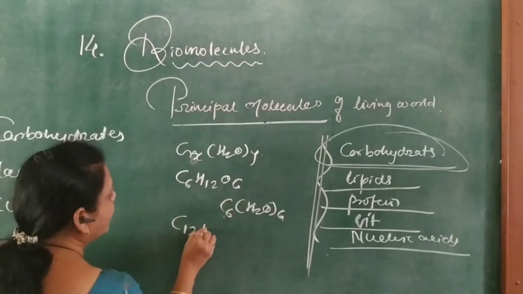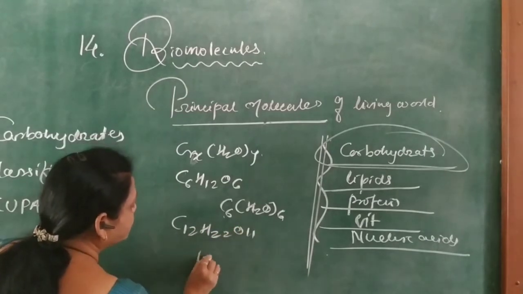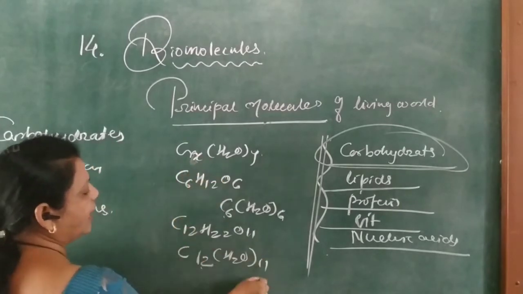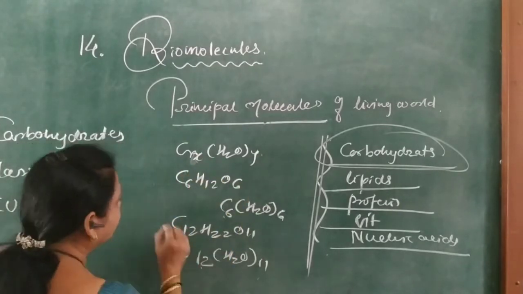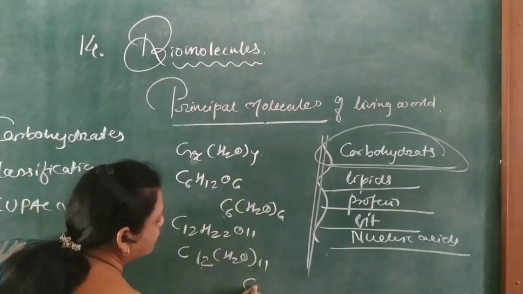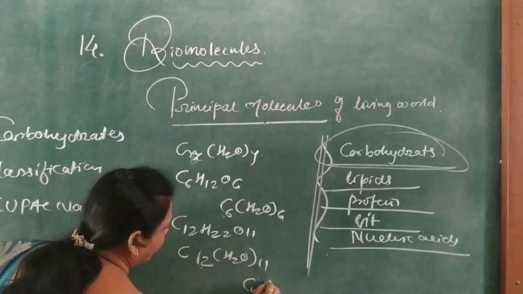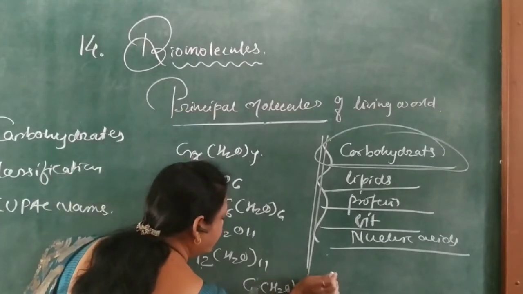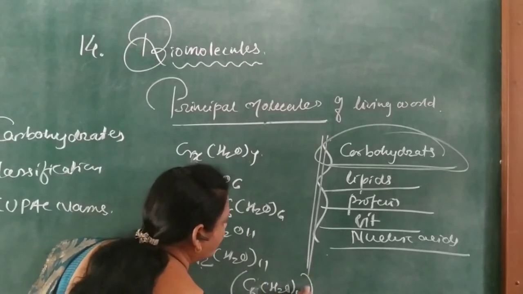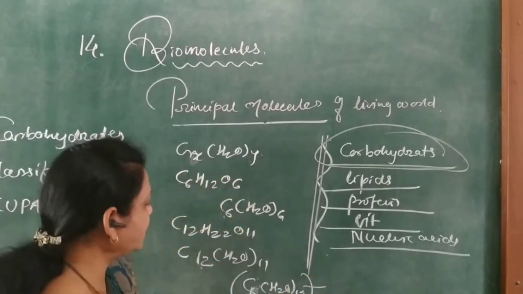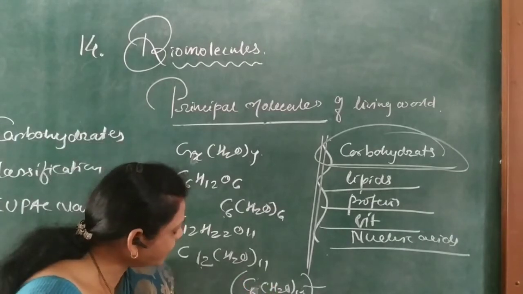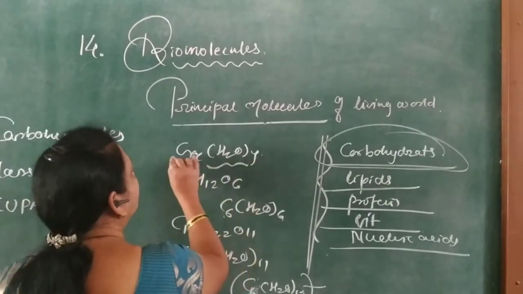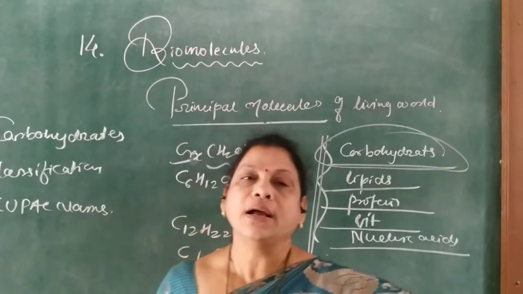Then C12H22O11, here C12 and H2O by 11, where X is equal to 12 and Y is equal to 11. Then again C and H2O by N, so on, like C6H2O by 5 and here N. This is the start. CxH2O by Y. These are the hydrates of carbon, and therefore they are called carbohydrates.